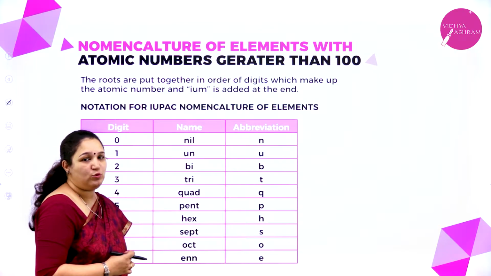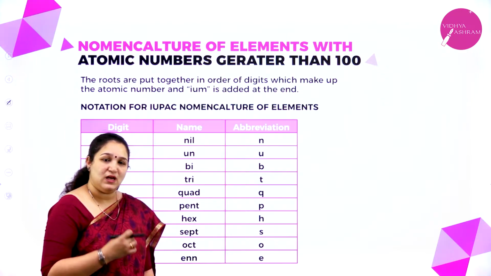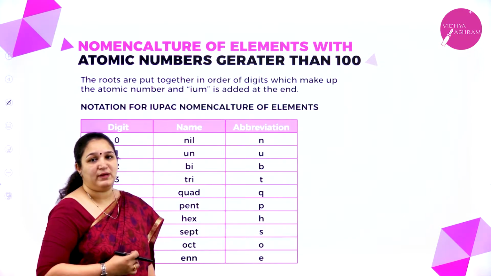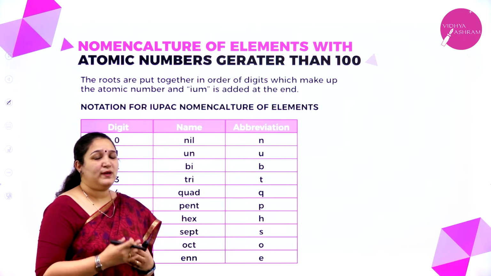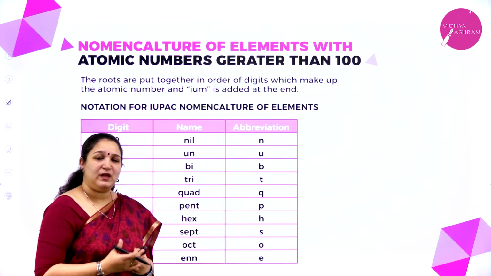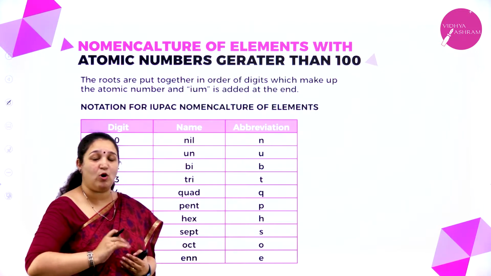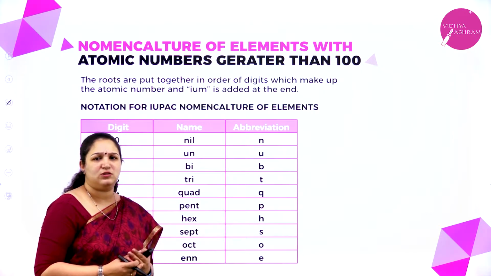There is a set of rules which was given by IUPAC to name the elements above the atomic number 100. Why has this come into practice? That is because earlier when a new element was discovered, it would be named after the discoverer. But this led to a lot of controversies as well. Why did this happen? What was the controversy?